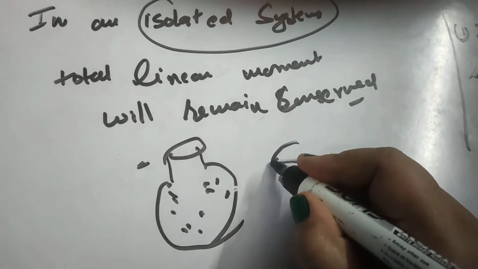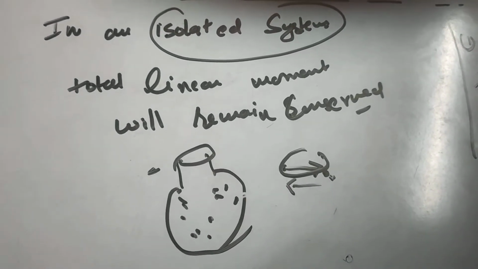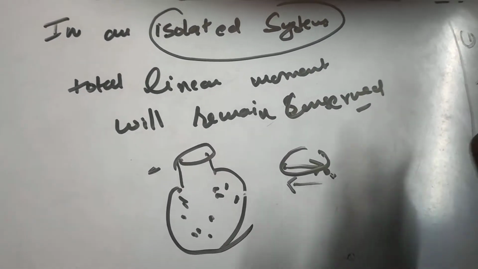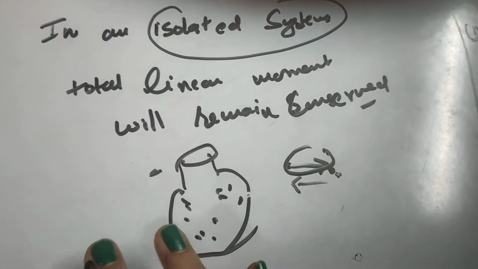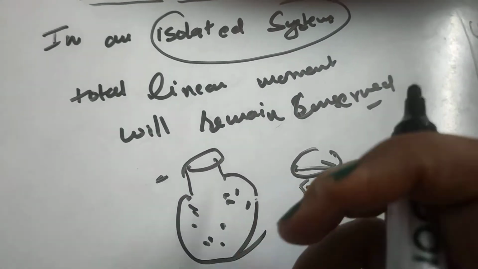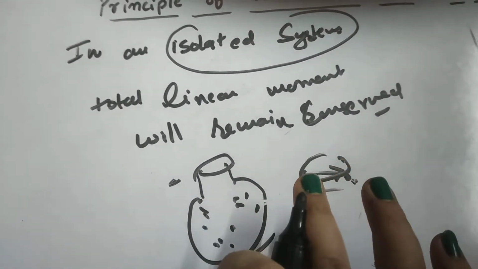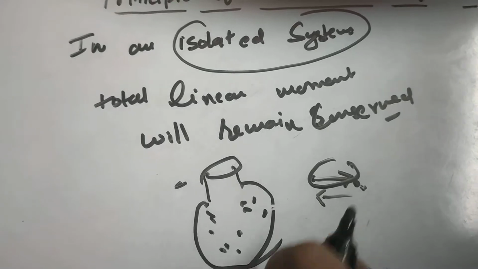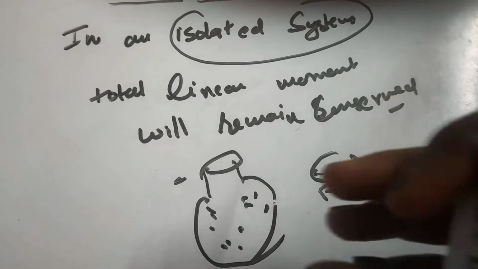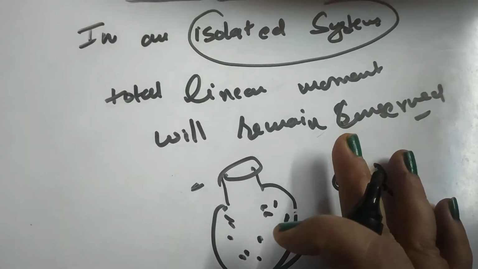So the momentum which it gains in the collision, it will again gain momentum and react back. In short, whatever momentum is achieved by one particle is equal and opposite to the momentum achieved by the second one, and hence they cancel out in pairs. Similarly, all momentum will be cancelled out in pairs and the container will remain at rest as it was already at rest, unless or until it is acted upon by any force. So initially the momentum was conserved, and finally, even after the mutual interaction between the gas molecules, the momentum is conserved.